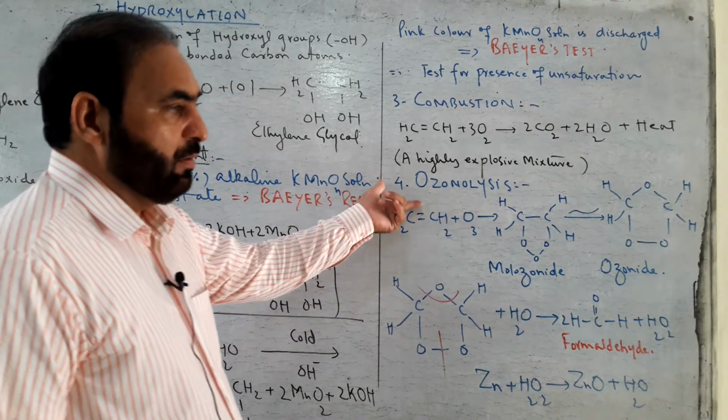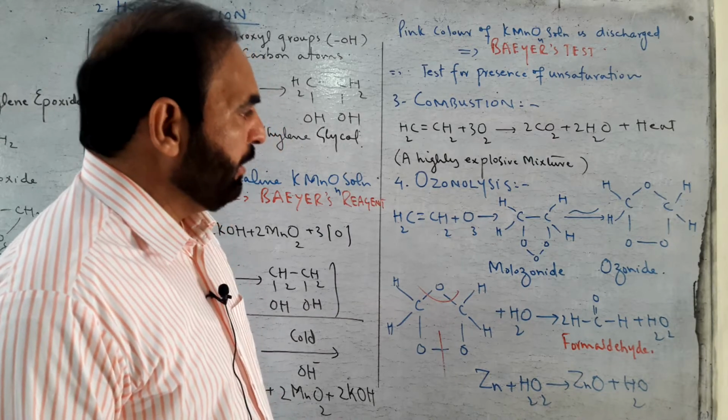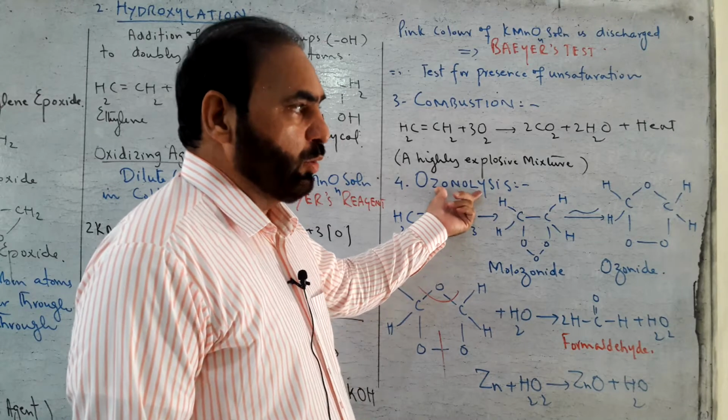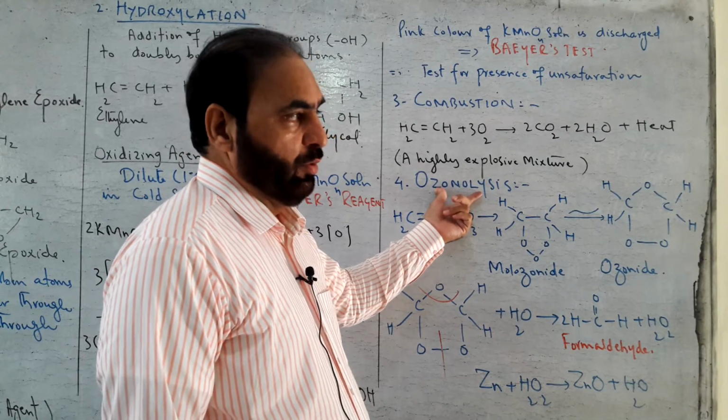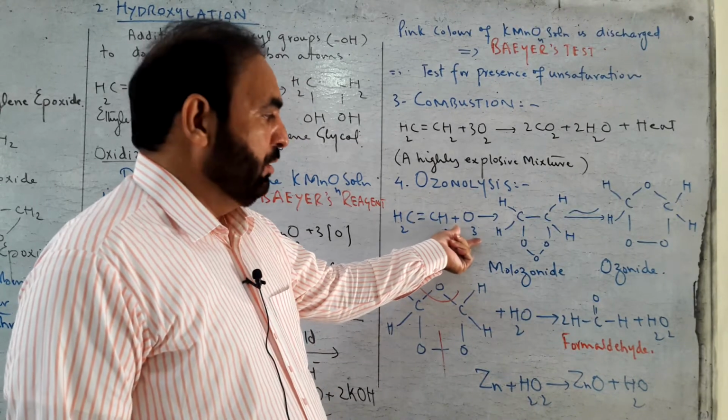At number 4, the oxidation of alkenes can be done by a process which is given the name ozonolysis. Ozone is used.